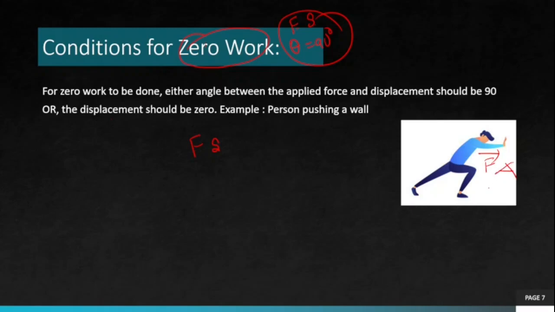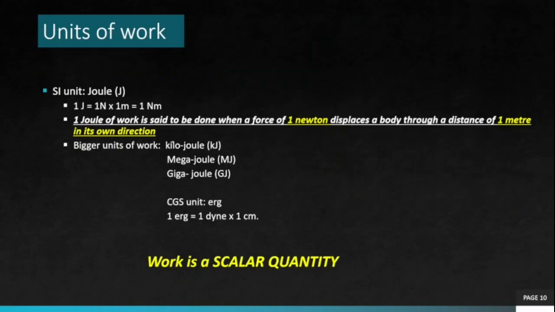He is applying a force and the wall is not at all moving. Displacement s is 0, and work is F into s, so F into 0 is 0. No work is done. So two conditions: angle should be 90 degree or displacement should not be there, for example a person pushing a wall. Now let's talk about the unit of work. Work is a physical quantity, so it must have a unit. Remember work is F into s into cos theta.